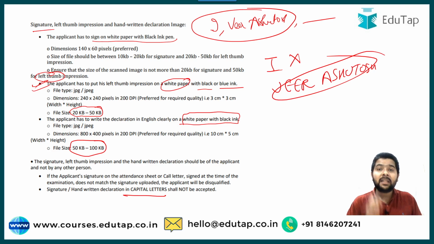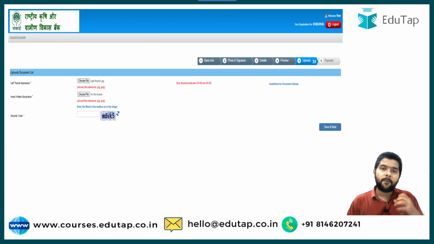But guys, there is one exception which is being given to the visually impaired students, that they can get it typed and get it uploaded. Okay, this is the exception which has been given to the visually impaired students. Okay, I will give you what this handwritten declaration comprises of.